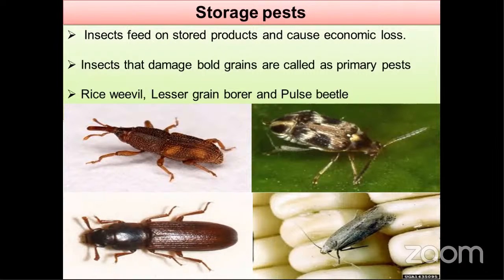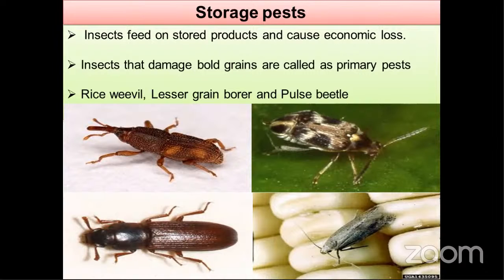So examples, red flour beetle. Flour, in the sense, after grinding we can get flour. So these insects will feed on that flour only. So red flour beetle, rice moth Corcyra cephalonica, and Indian meal moth, Plodia interpunctella. So these are the examples that come under secondary pest. Okay, so that's all about storage pest.